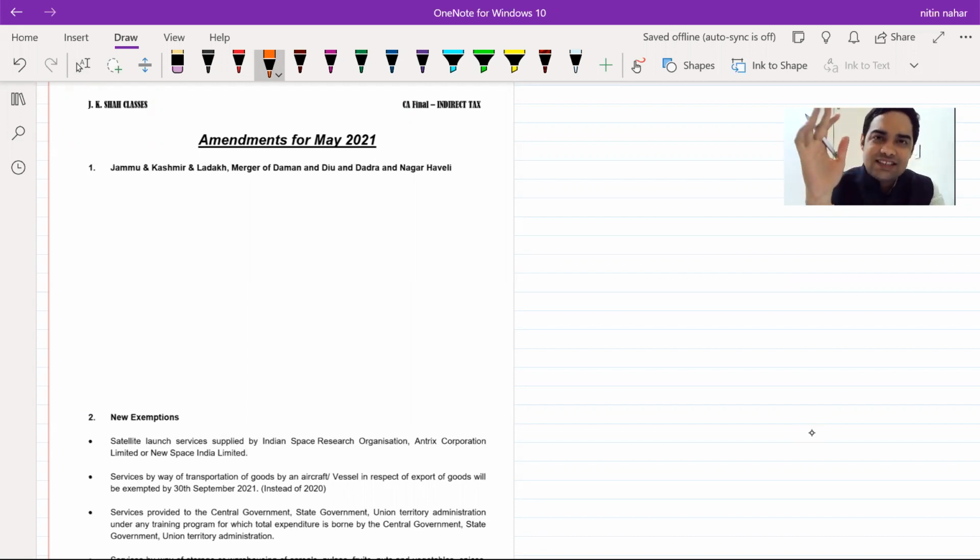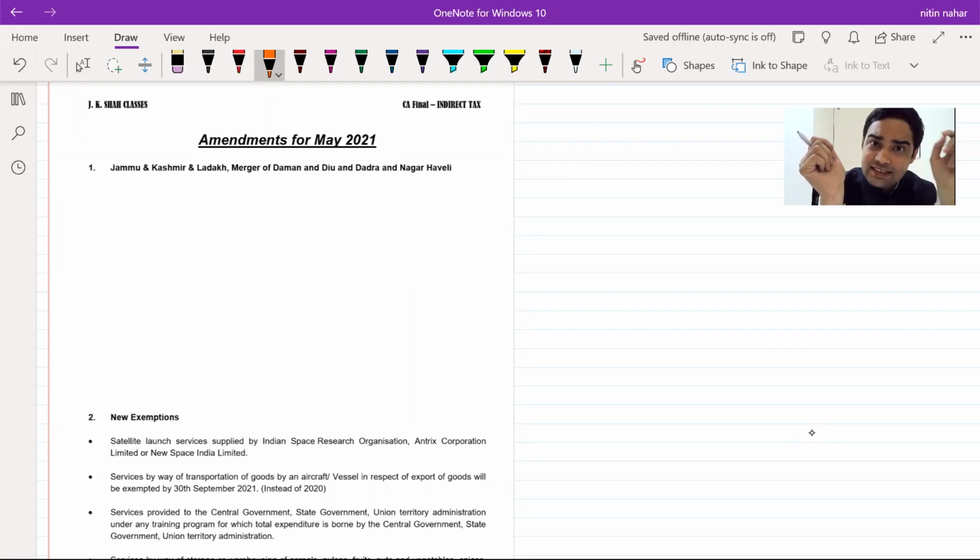Now, the first thing which has happened is Jammu and Kashmir and Ladakh are now divided into two parts. When we say they are divided into two parts, Jammu and Kashmir is considered separate, Ladakh is considered to be separate. So, if there is a transaction between Jammu and Kashmir and Ladakh, IGST will be applicable.